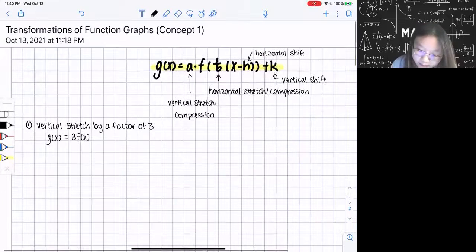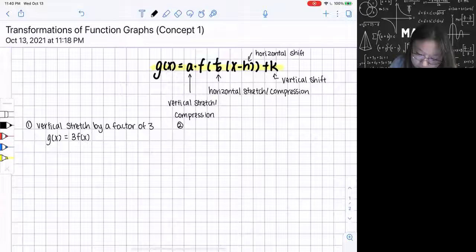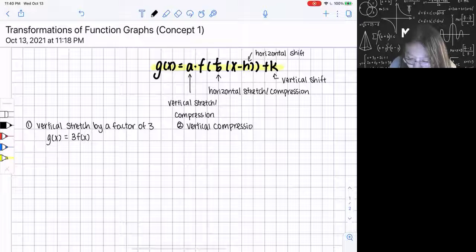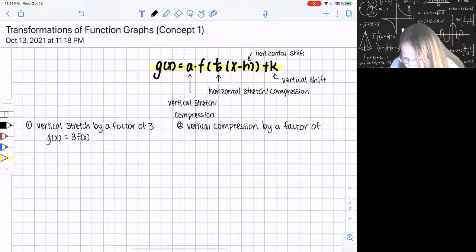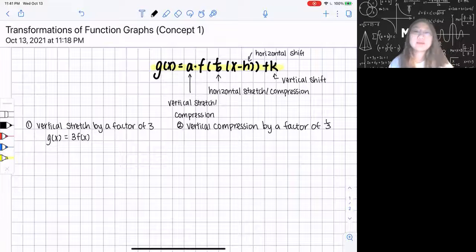And the second one I'm going to do is vertical compression, by a factor of 1/3. This is 1/3 because for compression, my factor needs to be less than 1.